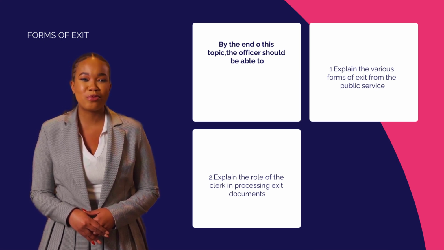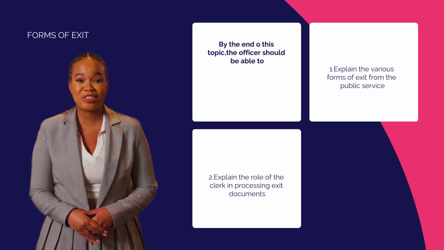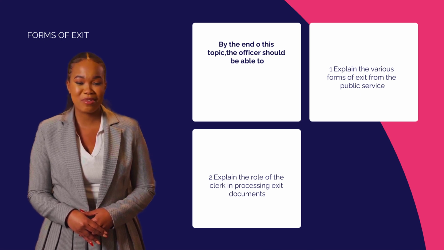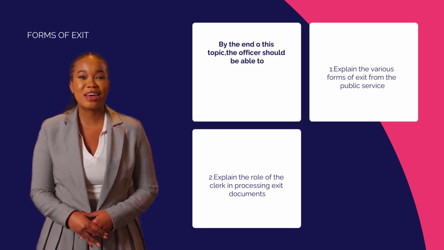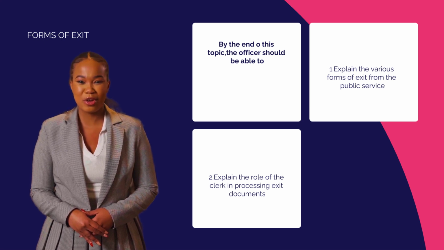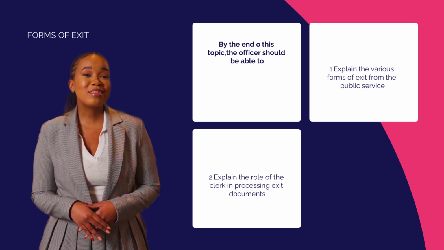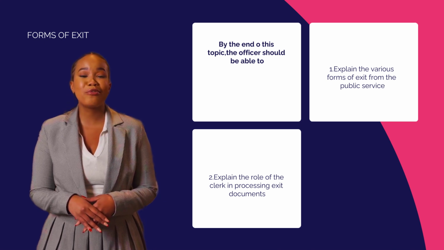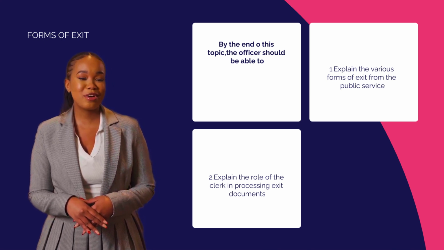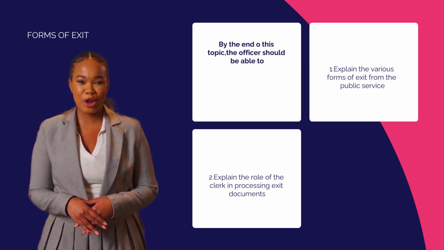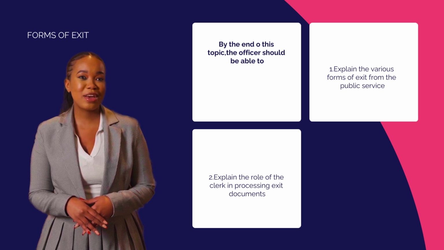Retirement on abolition of office or reorganizing of office: a person retires from work in the event that the office or position that he or she held is abolished after a reorganization of the office. Retirement in public interest: a person may be retired in the light of his or her usefulness to the public service or any public assignment and all other circumstances of the case. Such retirement is desirable in the public interest.